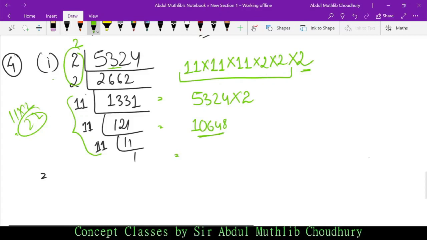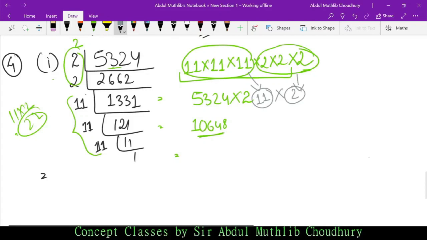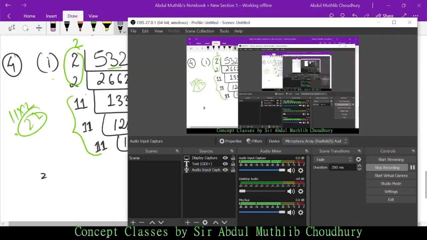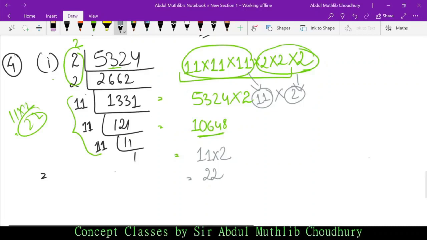Now see, how many triplets do we have? 11 we have in a triplet, 2 we have in a triplet. So out of these we take 11 as common, and out of these we take 2 as common. So 11 into 2 is equal to 22. Okay, something is wrong, no, sorry. Okay, it's 22.